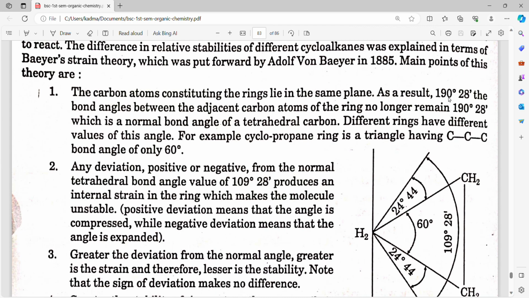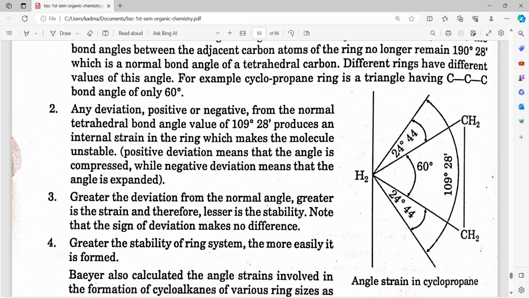As a result, the bond angle between the adjacent carbon atoms of the rings no longer remains 109 degrees 28 minutes, which is the normal bond angle of tetrahedral carbon. Different rings have different values of this angle. For example, the cyclopropane ring is a triangle having a carbon-carbon-carbon bond angle of 60 degrees only.